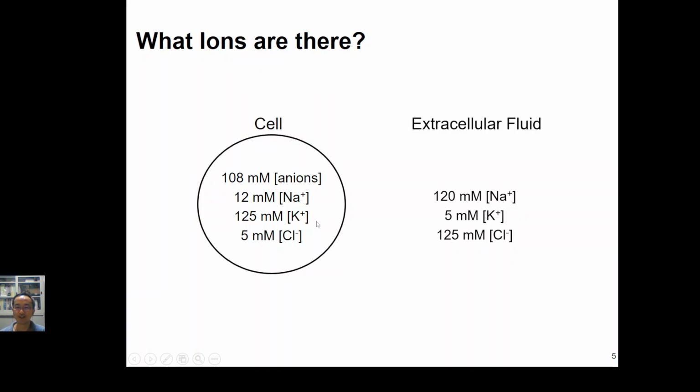If we use a voltmeter to measure the voltage inside the cell membrane relative to the outside, then because of this positive ion imbalance, with more positive ions outside than inside, the inside has a relatively lower potential. That is the reason why there is a negative charge inside as compared to outside the membrane.